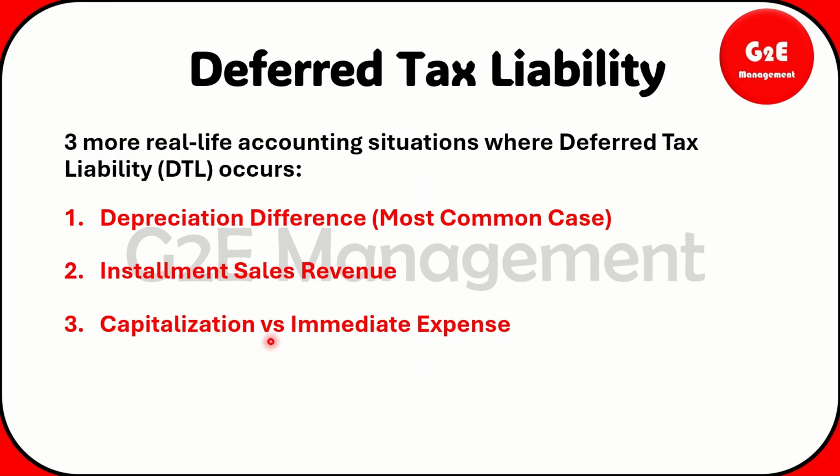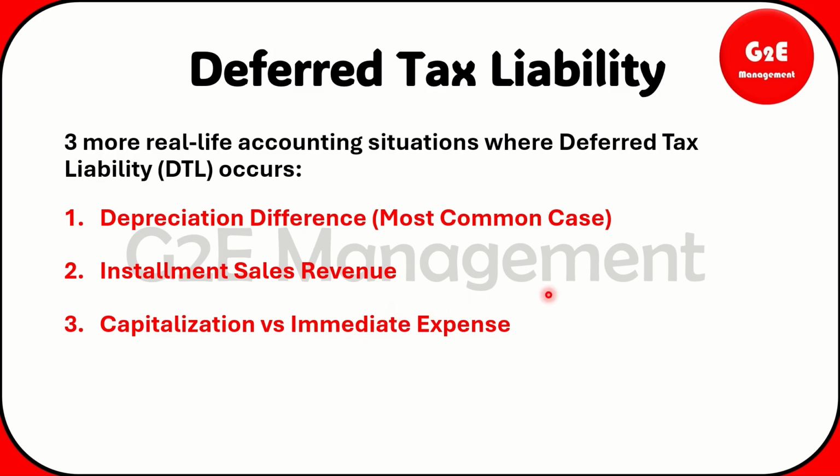Okay, there are three major real life accounting situations available. So that is what I have displayed over here. What are the three main real life accounting situations? The first one will be depreciation differences, and second one will be installment sales revenue, and third one will be capitalization versus immediate expenses. So each and everything we can look along with an example.